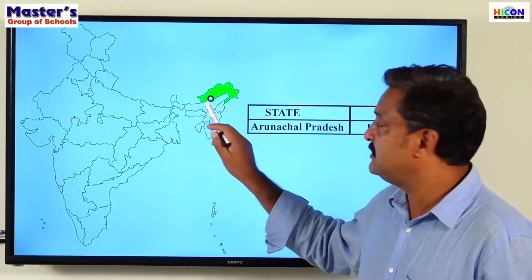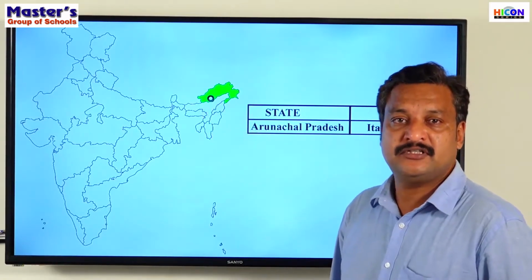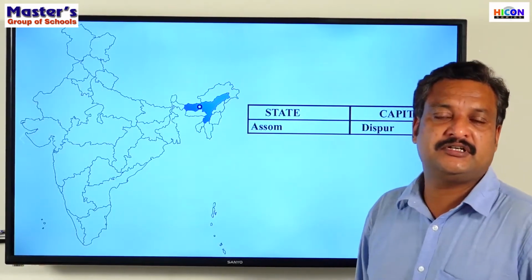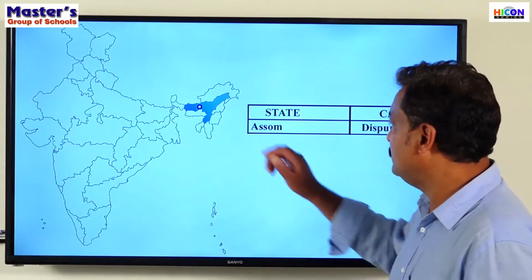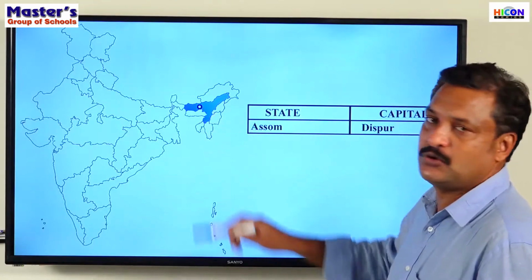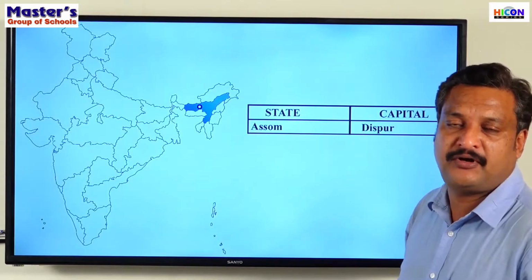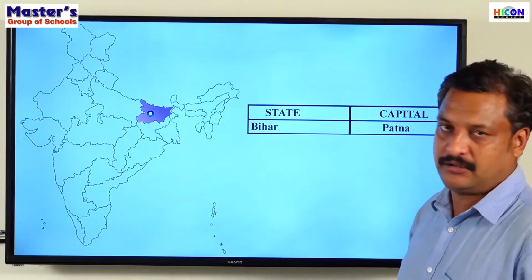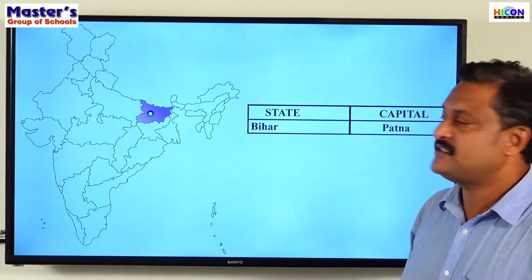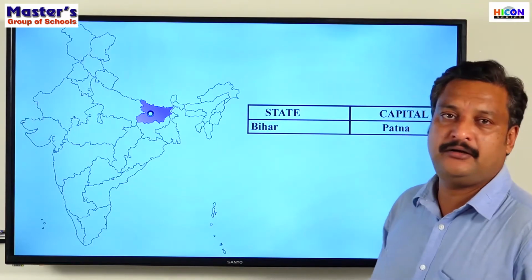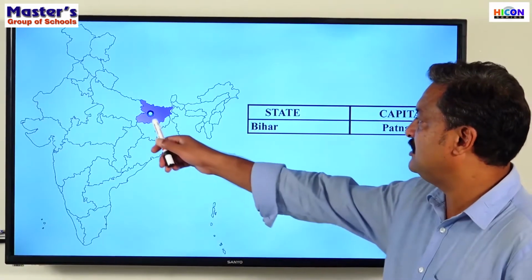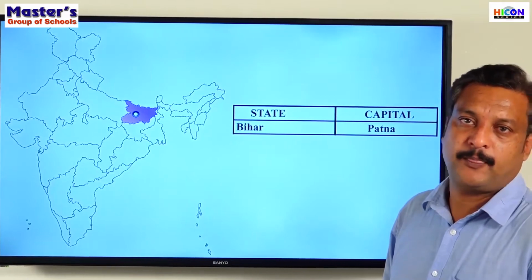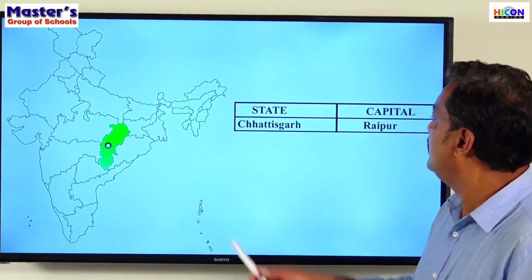The third state of India is Assam. Its capital is Dispur. The capital of Assam is Dispur. The next state of India is Bihar, and the capital of Bihar is Patna. What's the capital of Bihar? Patna. The next state, Chhattisgarh.